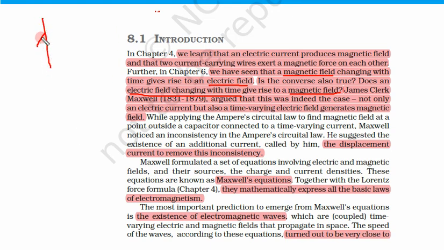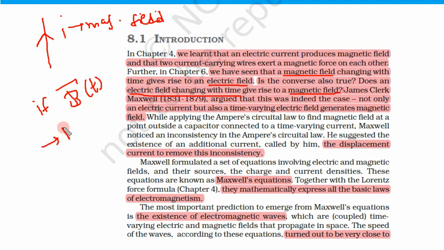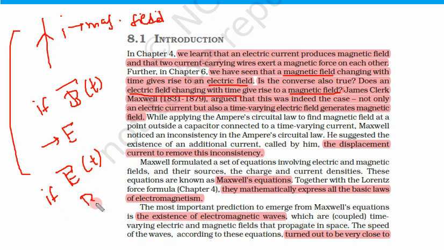First, flowing current gives rise to a magnetic field. Second, a magnetic field changing with time gives rise to an electric field. These two are known to us. Third, what we are asking: if there is an electric field changing with time, will it give rise to a magnetic field? So this is our question.